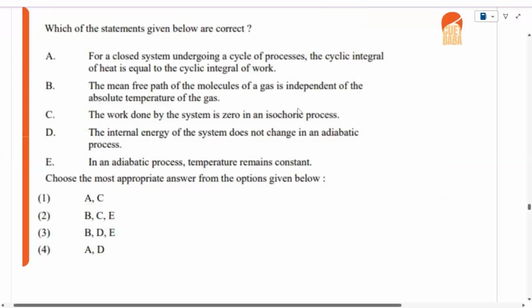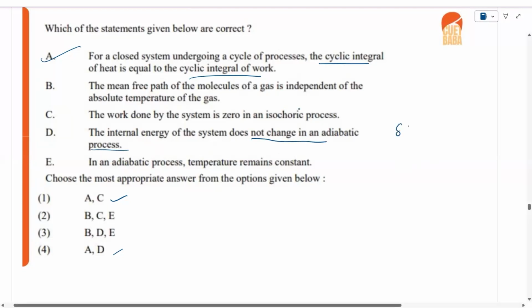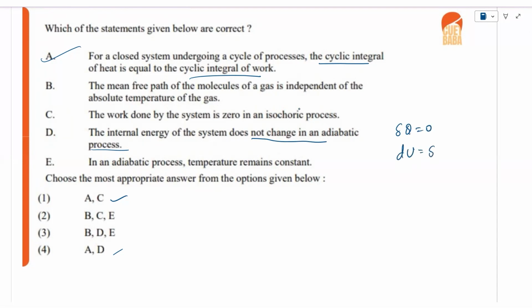Now for any closed cyclic system, the integral is equal to the cyclic work done. So A is the correct option. So if A is correct, then 1 and 4 is correct, right? And what about C? The internal energy does not change in the adiabatic process. So in the adiabatic process, delta Q is equal to 0, right? So using the first law, delta U is equal to delta Q minus P dV, and delta Q is 0. That doesn't mean P dV is also 0. So this is incorrect.